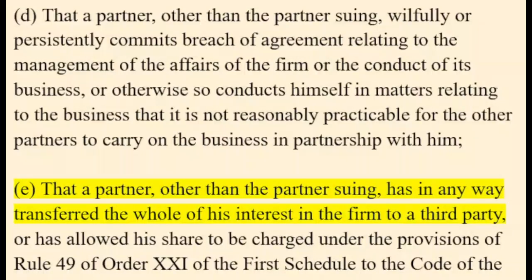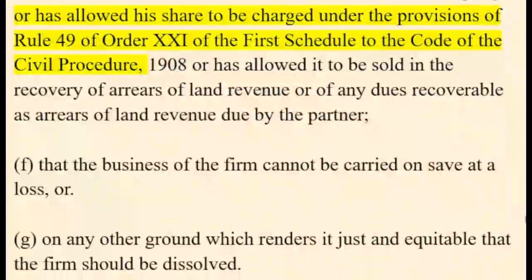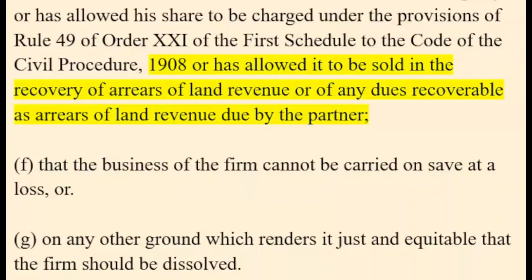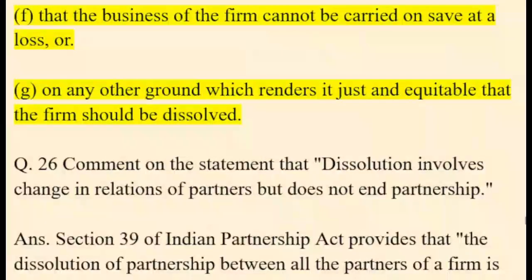interest in the firm to a third party, or has allowed his share to be charged under the provisions of Rule 49 of Order 21 of the First Schedule to the Code of Civil Procedure, 1908, or has allowed it to be sold in the recovery of arrears of land revenue or of any dues recoverable as arrears of land revenue due by the partner. F. That the business of the firm cannot be carried on save at a loss, or G. on any other ground which renders it just and equitable that the firm should be dissolved.